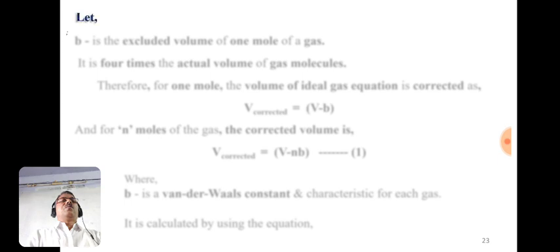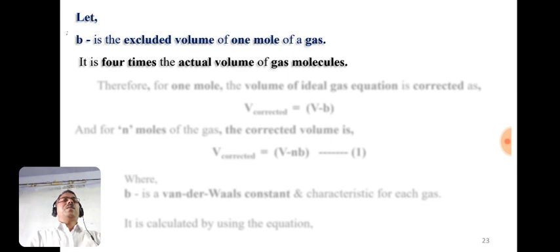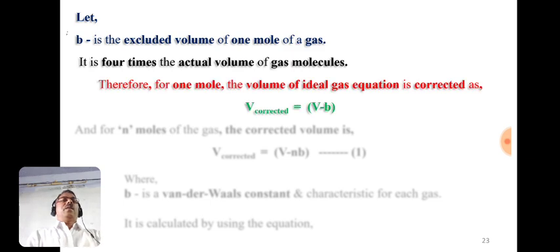So to derive this, let's suppose small b is the excluded volume of 1 mole of gas. Actually, this excluded volume is 4 times the actual volume of gas molecules, and therefore for 1 mole of gas, the volume in the ideal gas equation is corrected as V corrected is equal to V minus b. This small b indicates the excluded volume, and we have to subtract it from this V so that we get this corrected volume.